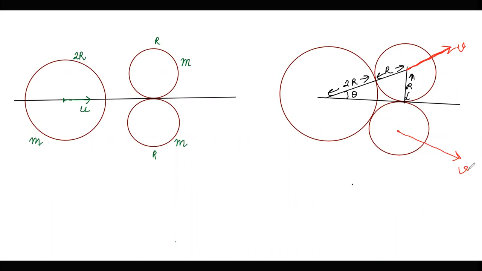Away from the larger one like this. Now the first thing that comes to our mind is where we are going to conserve momentum. So I am naming this as the x-axis, and I am saying that momentum will be conserved along the x-axis direction. In this particular direction, the momentum is going to be conserved.